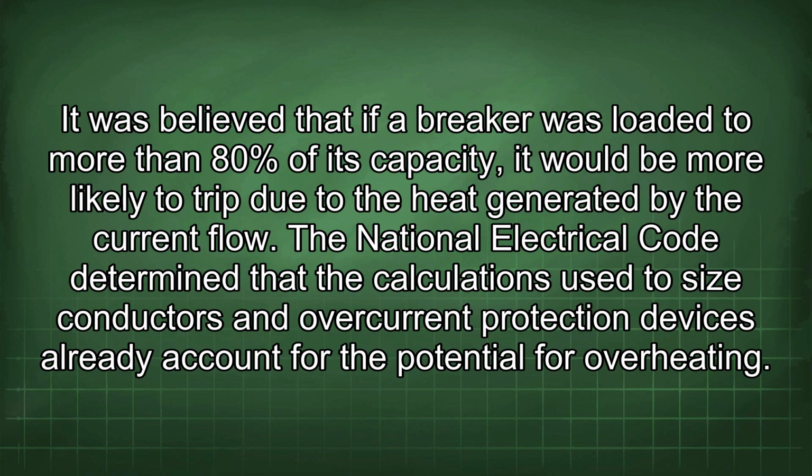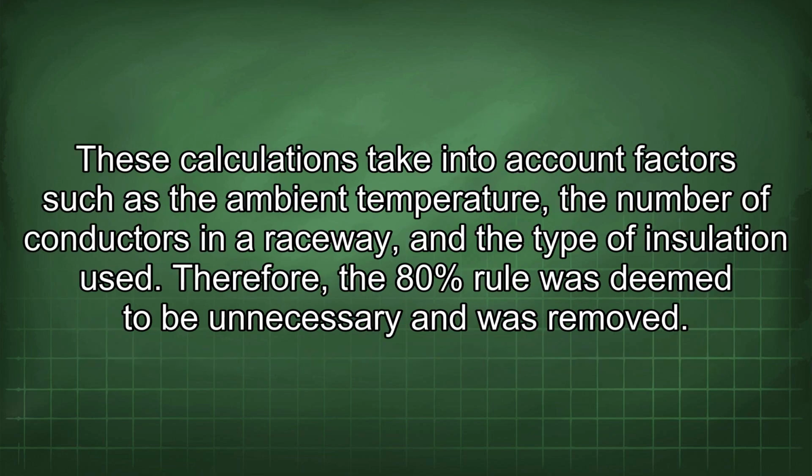The National Electrical Code determined that the calculations used to size conductors and overcurrent protection devices already account for the potential for overheating. These calculations take into account factors such as the ambient temperature, the number of conductors in a raceway, and the type of insulation used. Therefore, the 80% rule was deemed to be unnecessary and was removed.